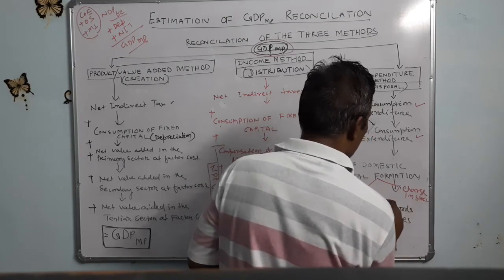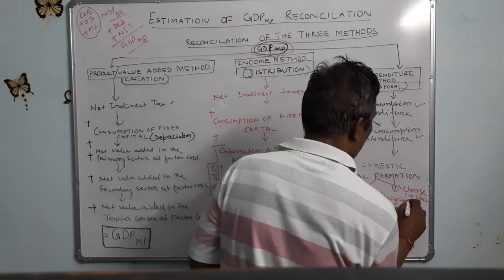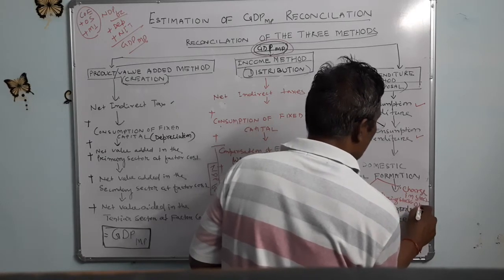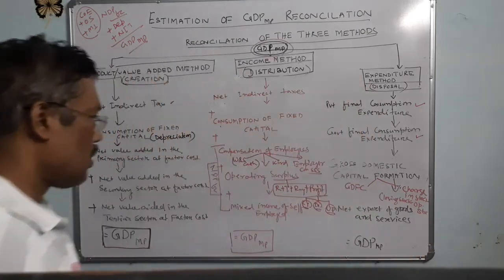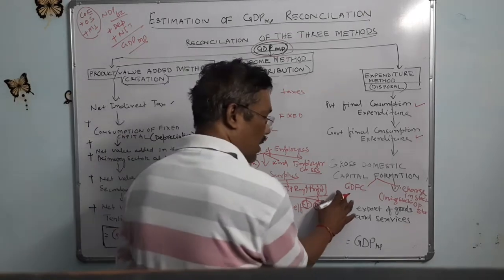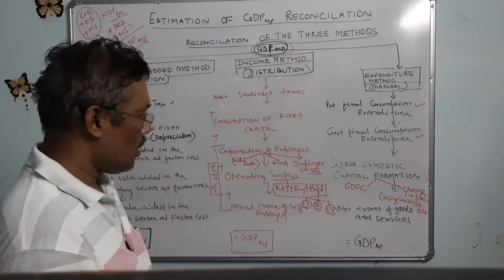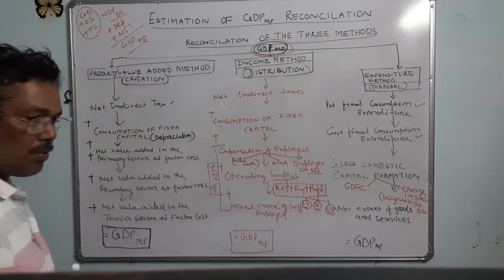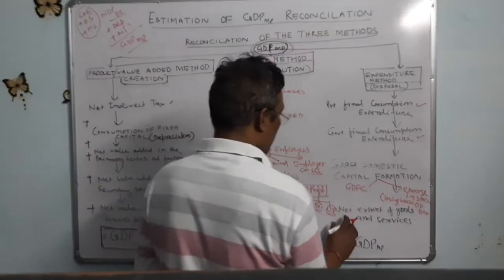Change in stock, that is closing stock minus opening stock. And gross domestic fixed capital formation is divided into three parts: business fixed investment, government fixed investment, and residential construction of house buildings, plus net exports.